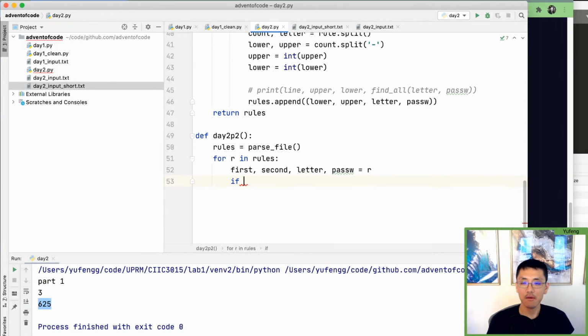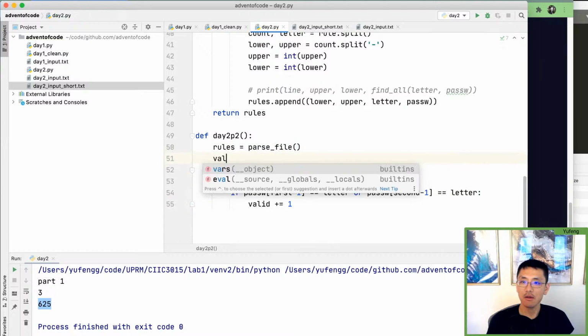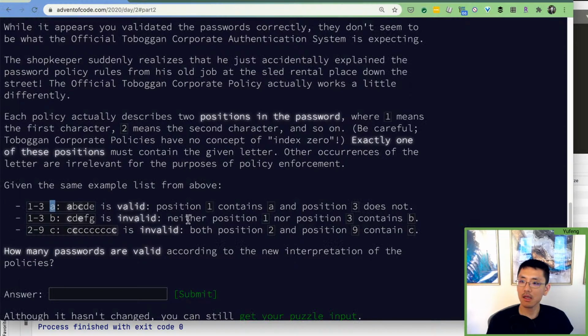And then we say if first minus 1 at password is letter, or same thing but with second is letter, then we're good. Then valid plus equals 1. I know I don't have a valid yet. Valid equals 0. We're still getting counts.